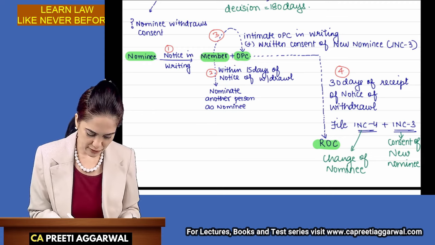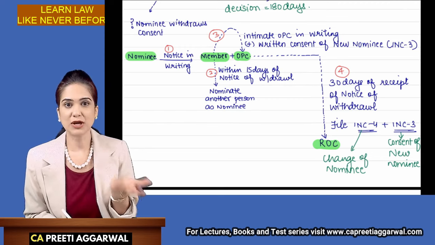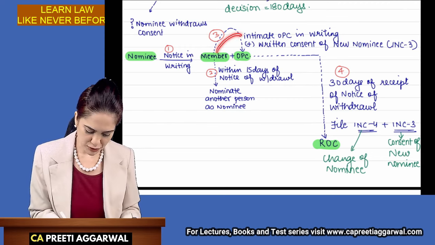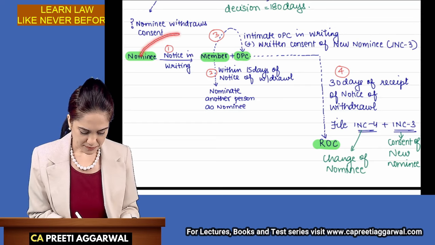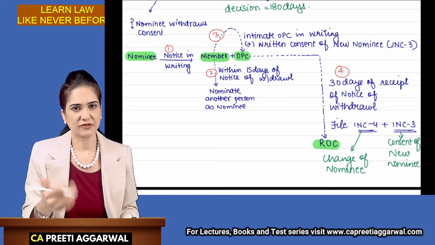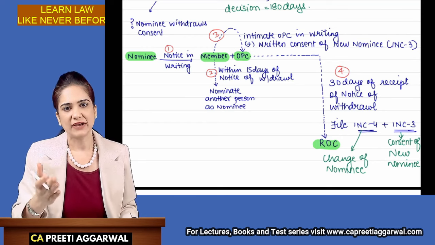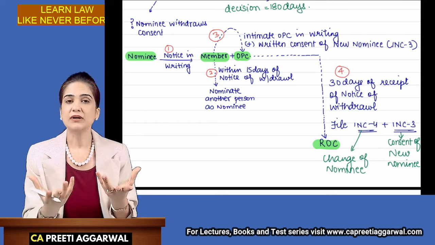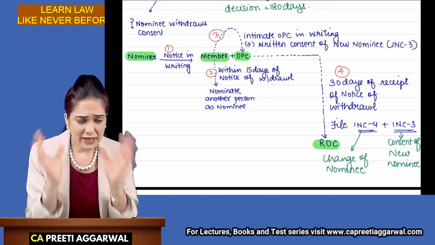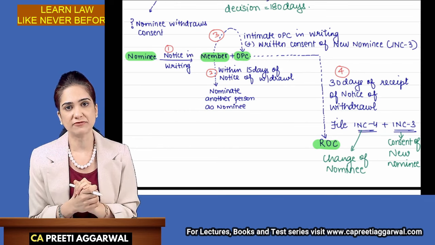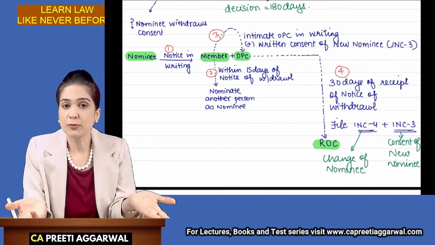So we not only inform the member, so that he should come to know that the nominee is withdrawing, but we also need to inform the OPC because it's a separate person. So the nominee will give a notice in writing of his withdrawal to the member as well as the OPC. Now the member has come to know that the nominee is withdrawing his consent. He will have to quickly find another nominee for himself, because he cannot keep that place vacant.